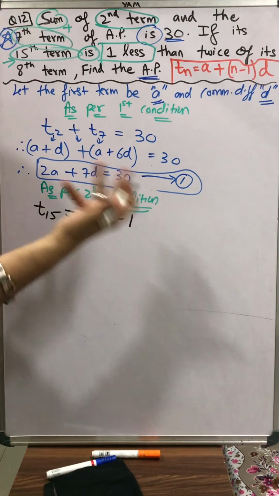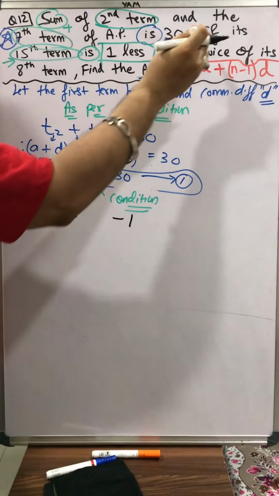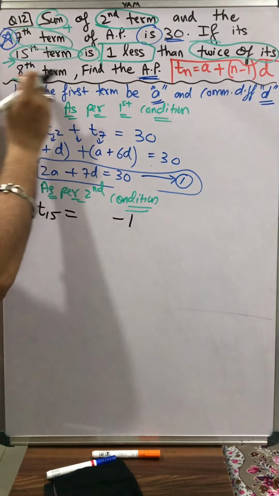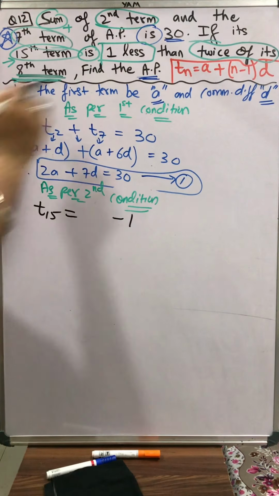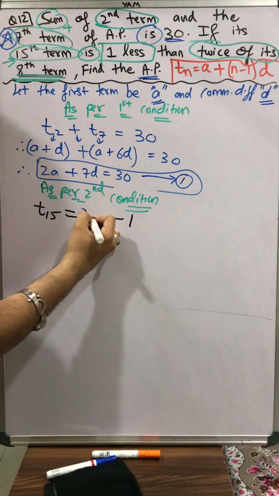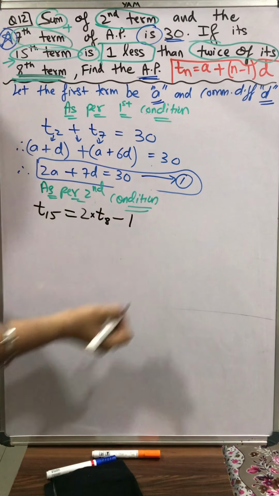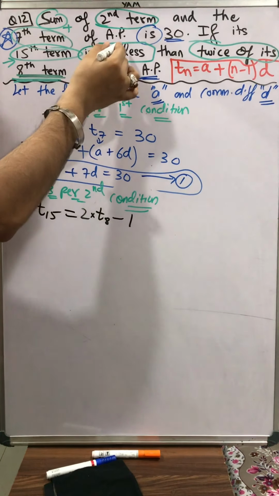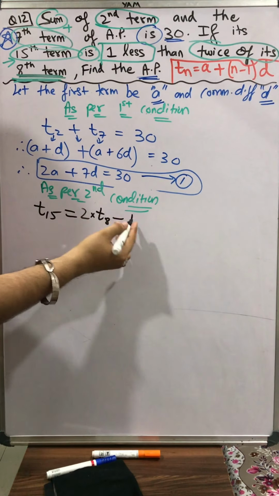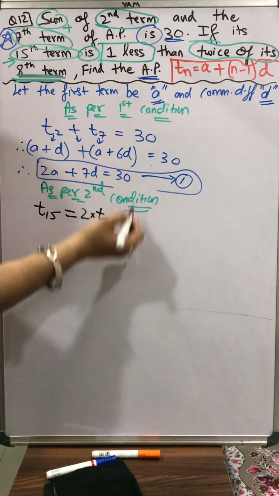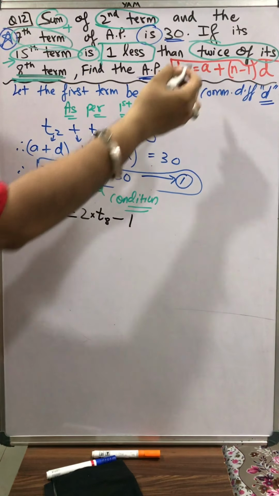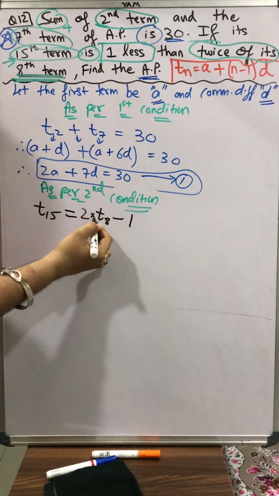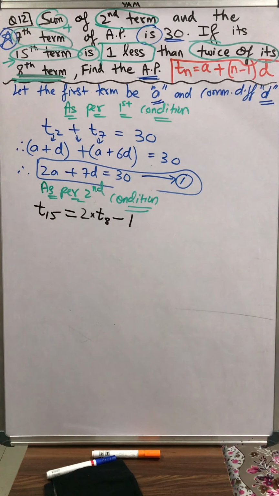From whom is it -1? Then twice of its 8th term. Twice of its 8th term, 2 multiplied by the 8th term T8. The 15th term T15 is equal to 1 less than something, so I wrote -1. 1 less means -1, less means minus. Then what? Twice of its 8th term, 2 multiplied by T8. This is the condition, students.